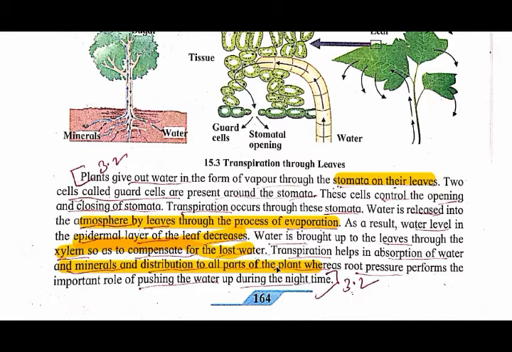What is the work of this transpiration? It absorbs the water and minerals, and then they are supplied to the different parts of the plant. And what is the work of the root? The root is present in the soil, and therefore it creates a pressure to perform the important role of pushing the water up during the night time. The root creates a pressure on the water and pushes it up the plant at night.